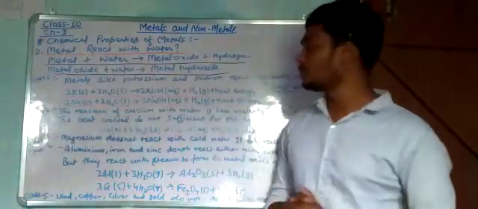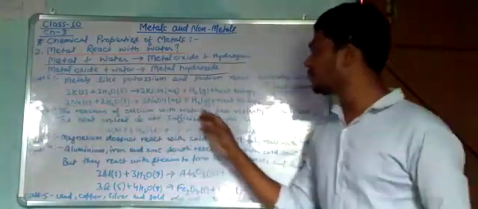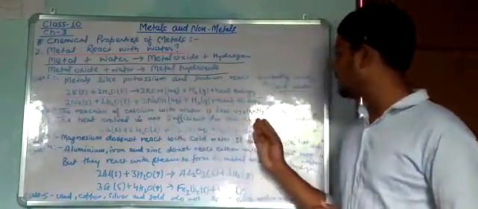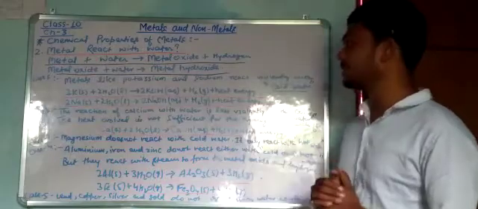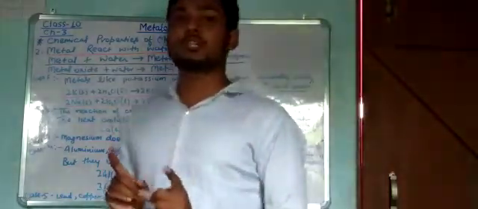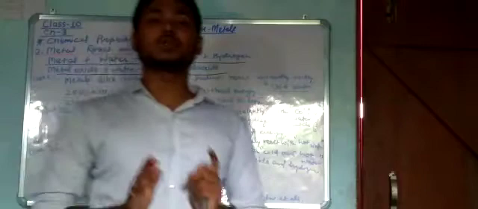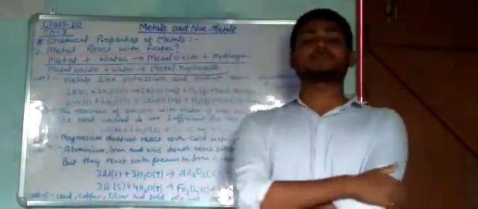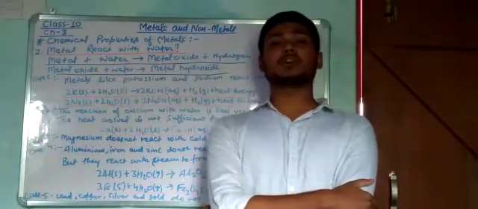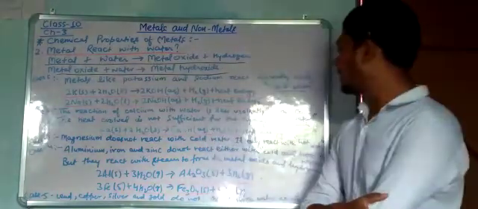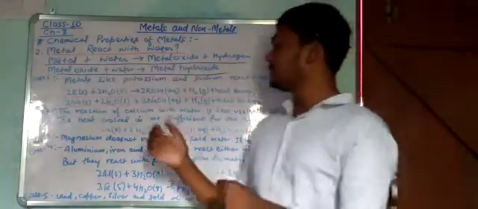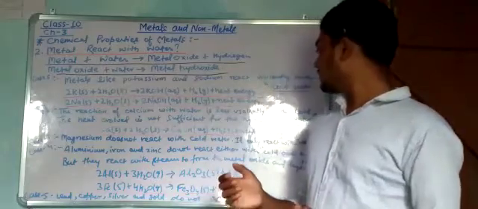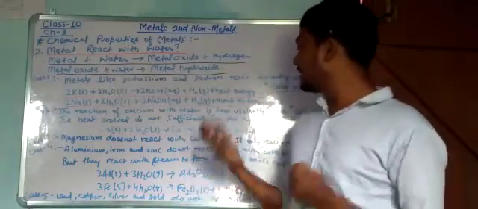Let us talk about case number 2: the reaction of calcium with water. The reaction of calcium with water is less violent with cold water. It means that potassium and sodium, only two metals, react with cold water violently, but calcium reacts with cold water less violently.